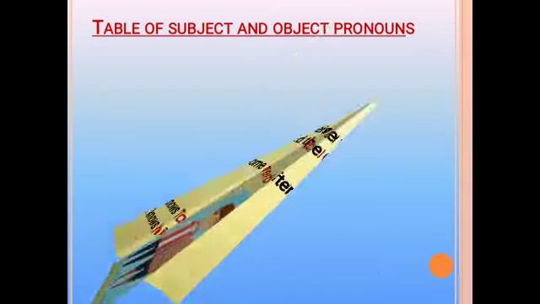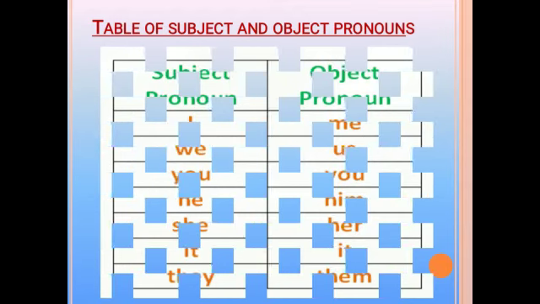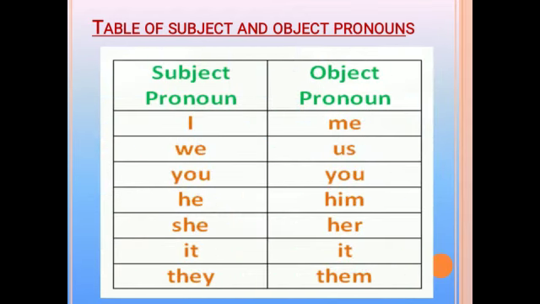Now, let's see the table of subject and object pronouns. Students, these all are the pronouns. Subject pronouns come in the naming part of a sentence, whereas object pronouns come in the telling part of a sentence. And object pronouns come after the verb. For the subject I, we use the object pronoun me. We becomes us, you stays the same, he becomes him, she becomes her, it remains the same. The object pronoun for they is them.